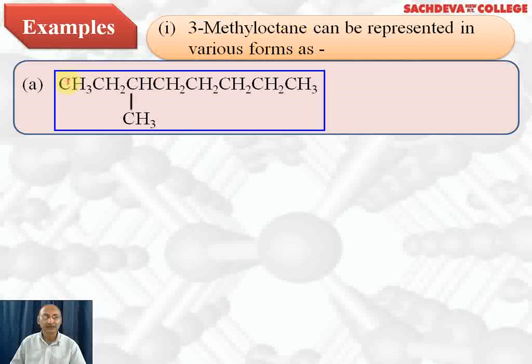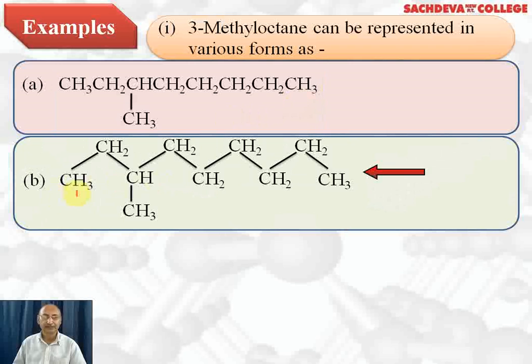This counting will start from this side: 1, 2, 3. Why? Because the carbon which is attached to the methyl group should get the minimum number. So this is 3-methyl octane. 3 because the methyl group is attached to the third carbon. Methyl because CH3 is derived from CH4 by removing one hydrogen. Octane because the parent chain contains 8 carbon atoms. For 8 we write octane.